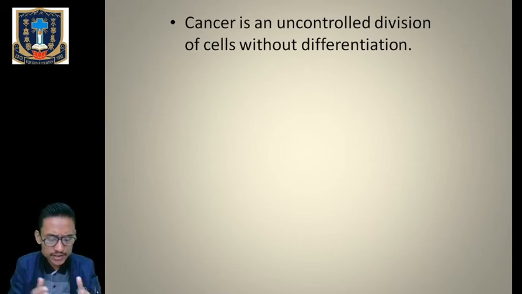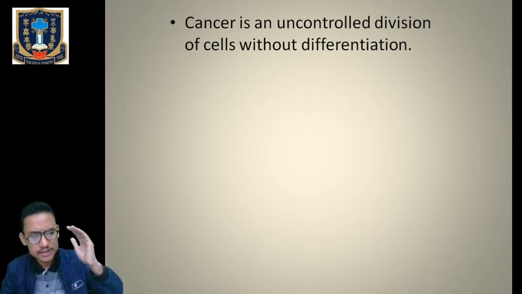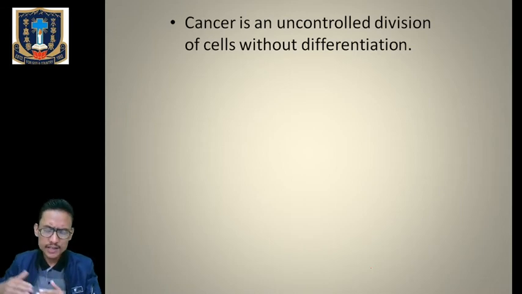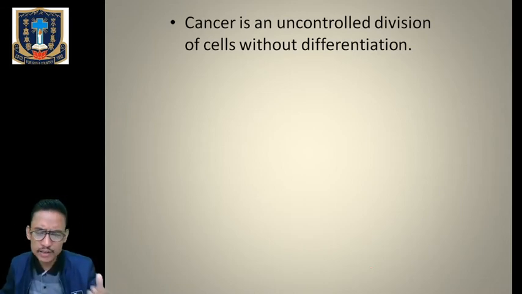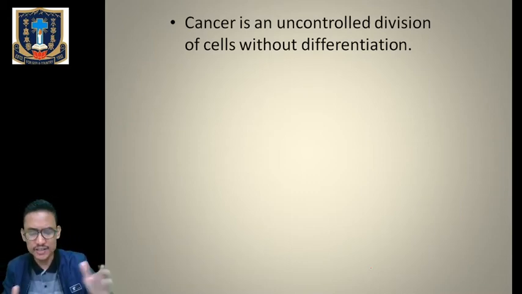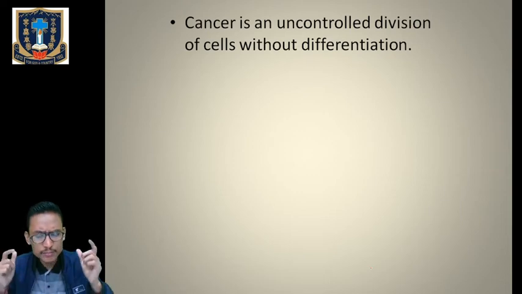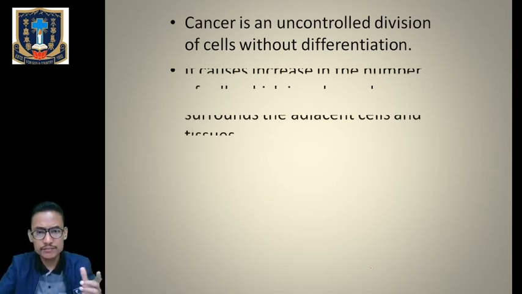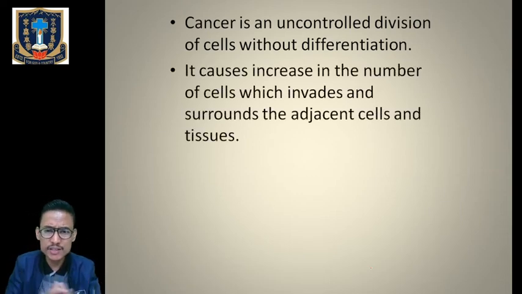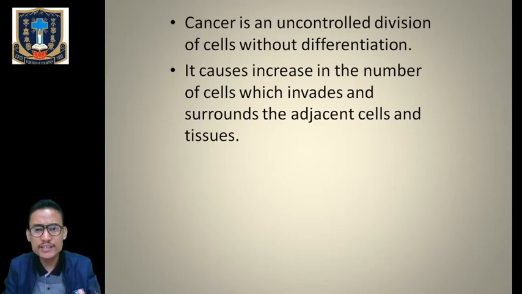But in case of cancer, there is an uncontrolled division of cells. The cells will keep on dividing and dividing. They will form a lump of cells or a group of cells, and those cells do not undergo cell differentiation. It will cause an increase in the number of cells which invades and surrounds the adjacent cells and the tissue.